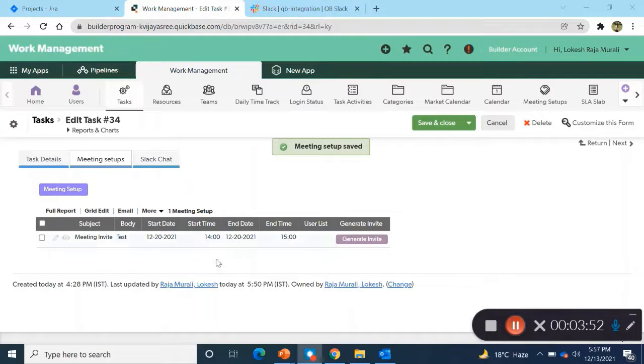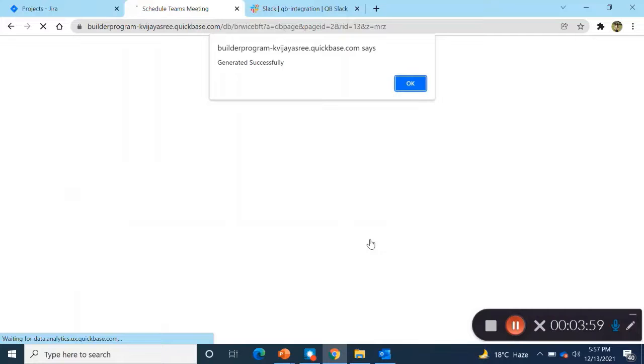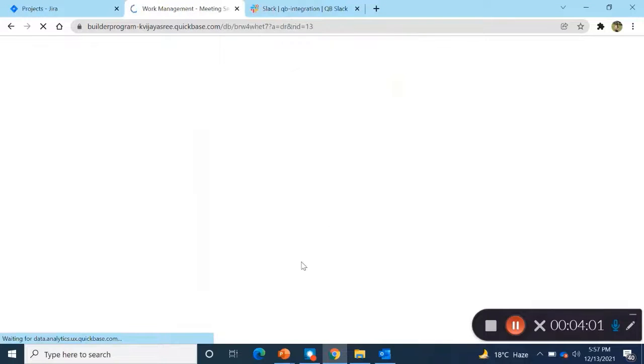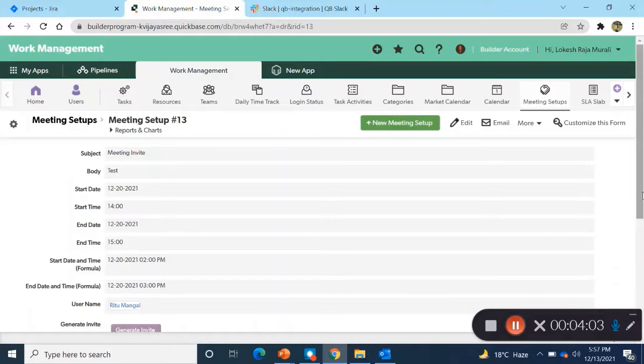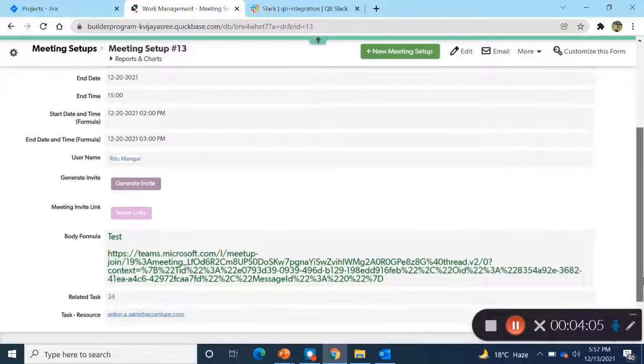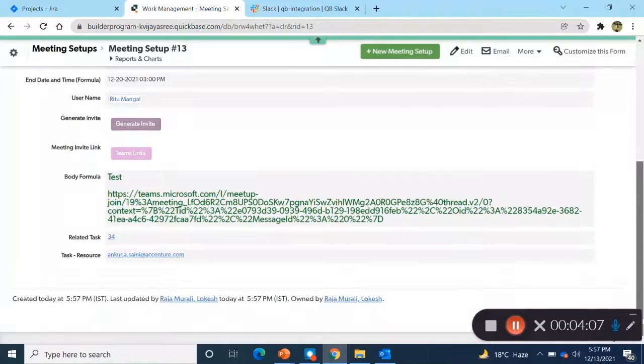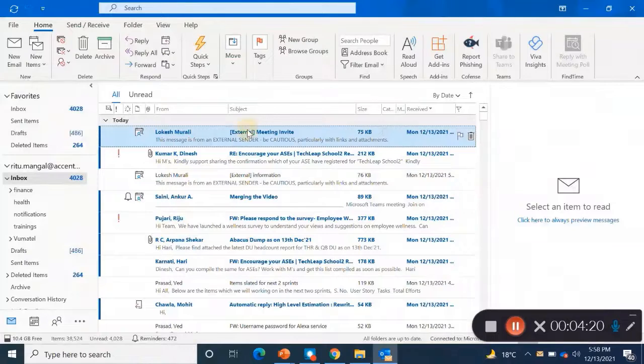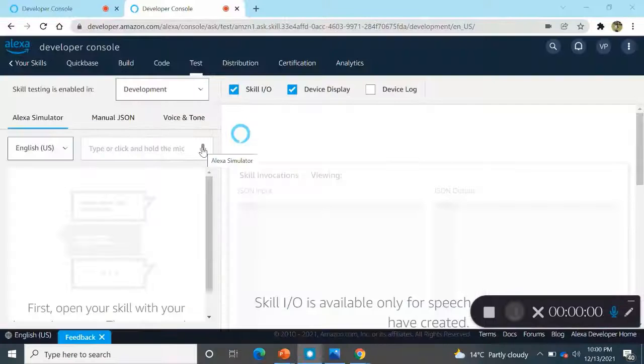It will take us to this view. Now we need to click on generate invite. It generated successfully, and then now we can see that it created the meeting invite link, and we can also check here the mail from Lokesh.